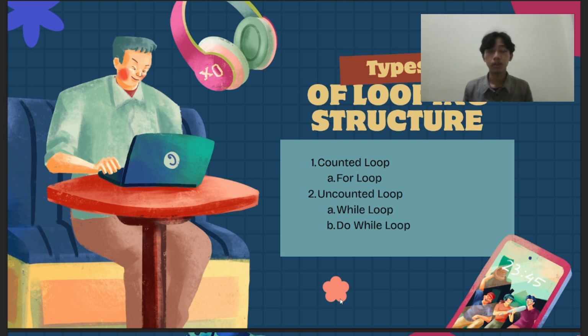The number of repetitions is not known and depends on a condition. This includes the while loop and the do while loop. Choosing the correct type of loop depends on whether you know how many times the process needs to run.